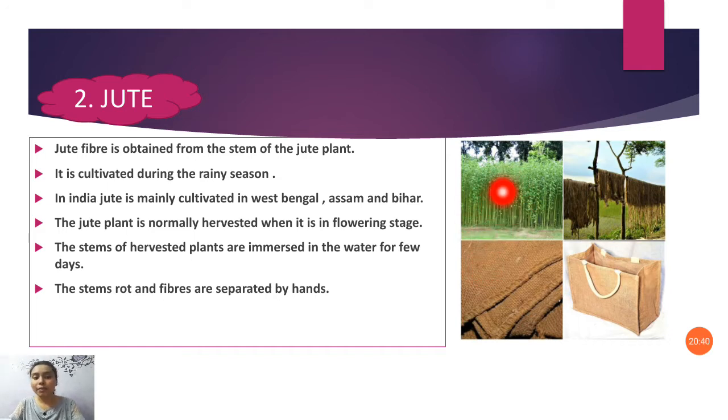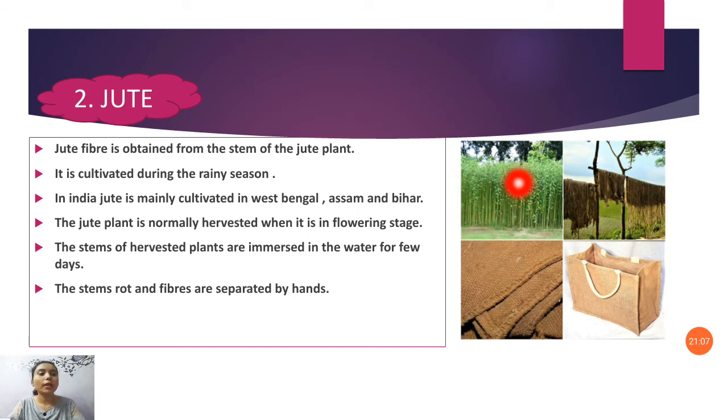Okay, the stems of harvested plants are immersed in water for a few days. When we harvest, meaning cutting down the plants, we soak them in water, like a river or any pond, in deep water for a few days.